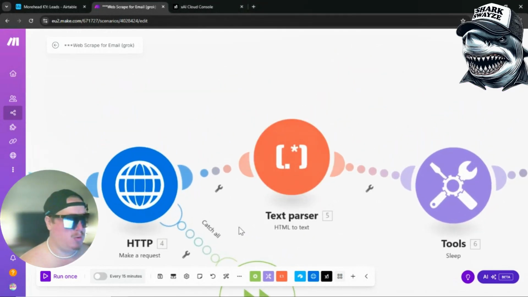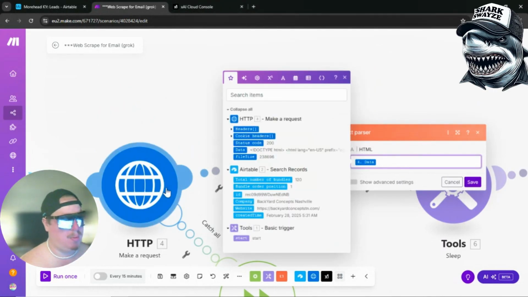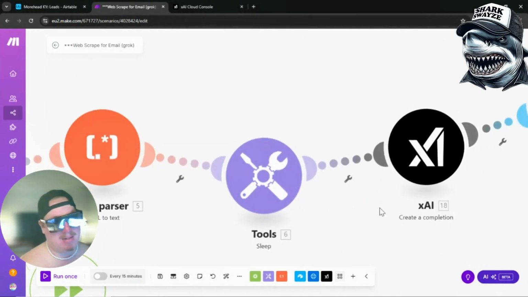The next module that you want to add is a text parser, HTML to text. And this one is just taking the data from the HTTP call, right? We want to add a tool, a sleep module. I'd go ahead and give it like a 2-second delay, because these automations run hard.